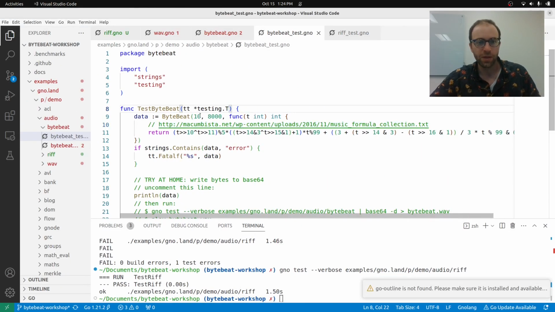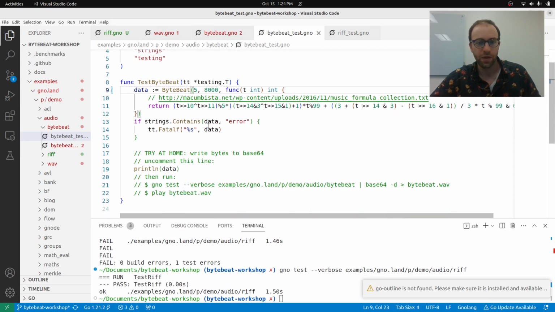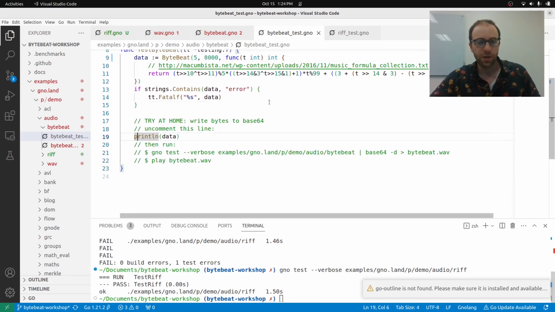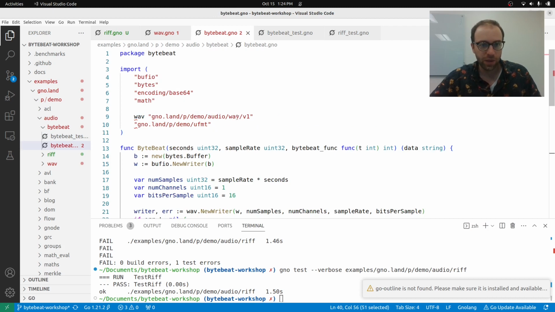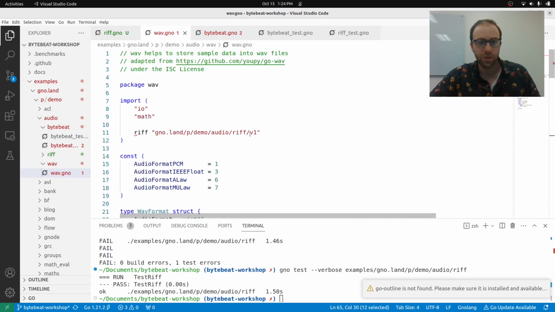So we'll generate 10 seconds of audio. Actually, that's a lot. Let's do 5 seconds just for now. And then we'll print it out. One little thing is that right here we have to change these V1s, since as we're testing, we're not using the V1s. I'll talk more about that in a minute.